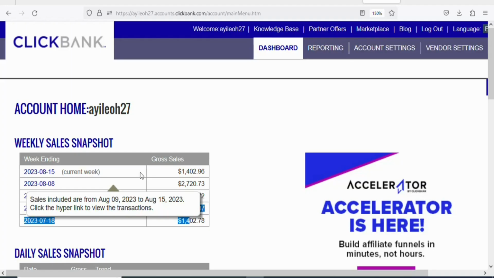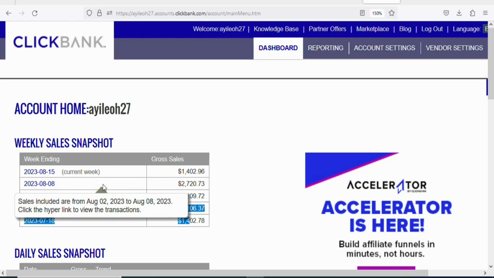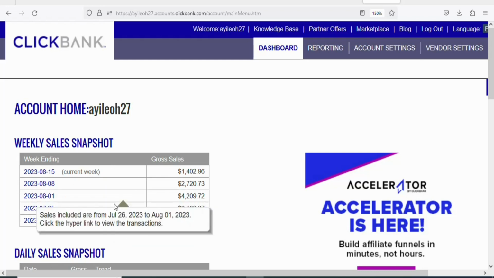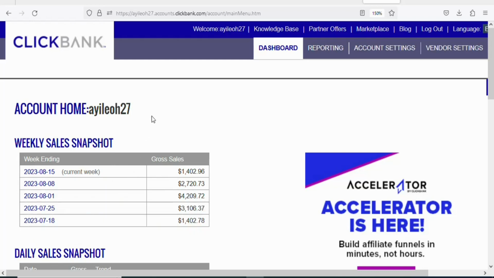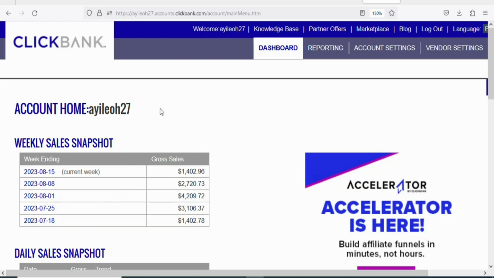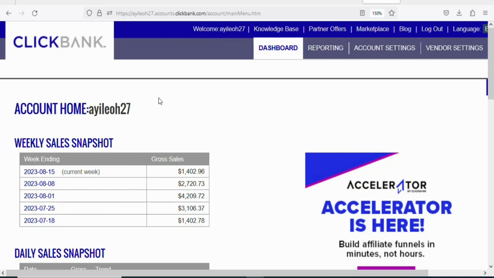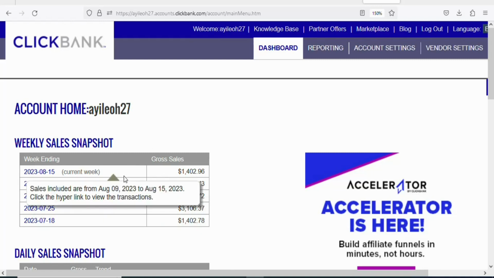So now let's get into the details. The first step is that you have to join an affiliate network. You can join Max Bounty, you can join Digistore24, you can join CPA Build, you can join Warrior Plus, you can join JVZoo, or any affiliate network that you want. Once you join, you are going to follow the steps in this video so that you can be making money from home.